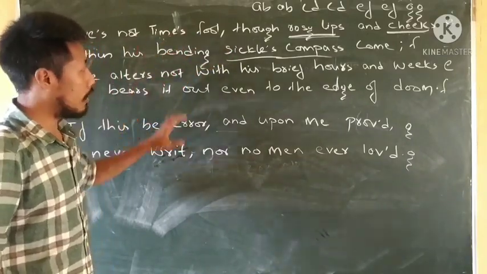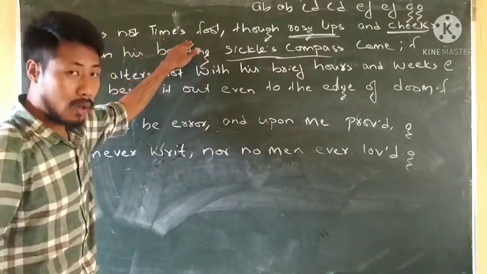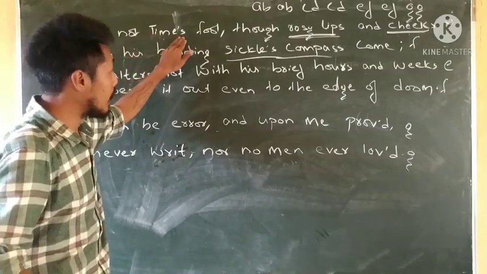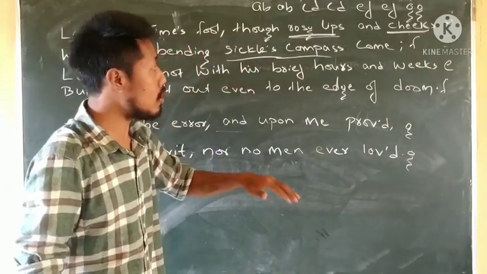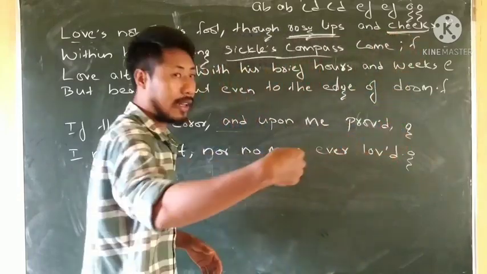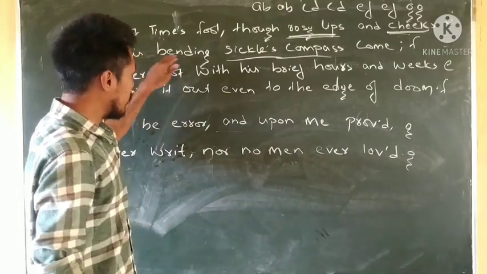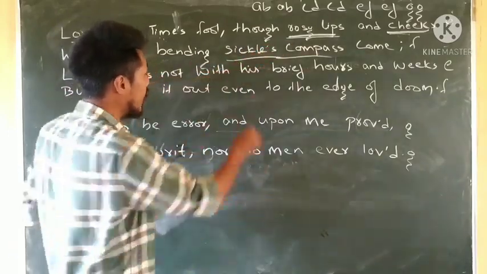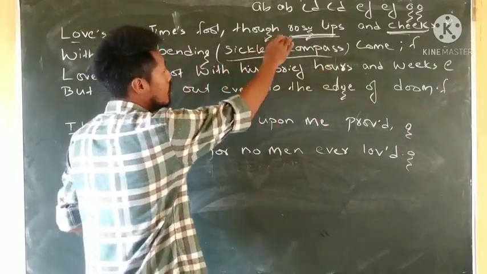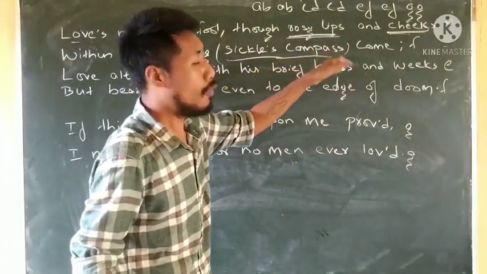Right? Therefore, the poet Shakespeare expresses that love is not Time's fool. It is not a love. In case we are falling in love according to the time, only loving a person or another lover when they have the rosy lips and the cheeks, but when they get old, their rosy lips and cheeks might fade away, like Father Time comes and takes away our rosy lips and cheeks. "Love alters not with his brief hours and weeks."